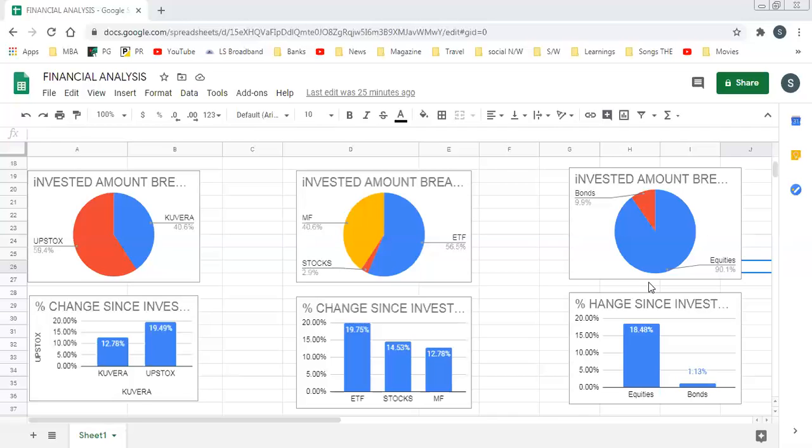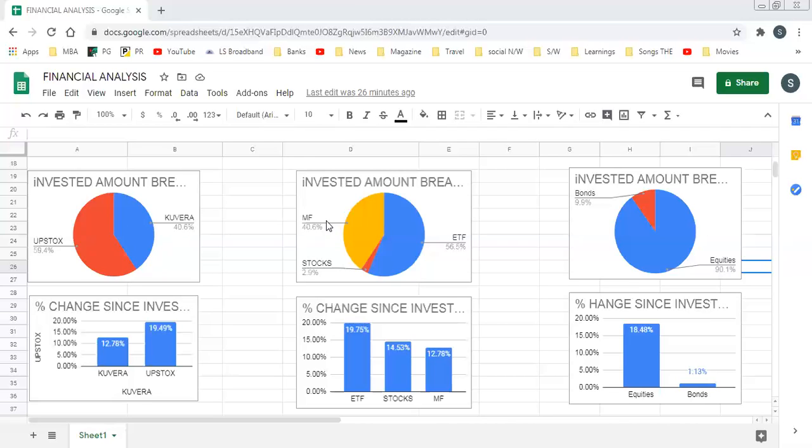First, I'm going to explain this first chart. In this, I invested 5 lakhs. How I invested the 5 lakhs is shown with the help of percentages. In the Quera app, I invested 41% of my amount, and in Upstocks I invested 59% of my amount. So these two are mobile apps. Now, move on to the next pie chart.